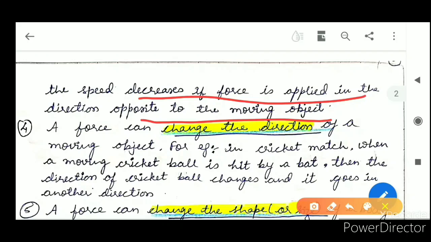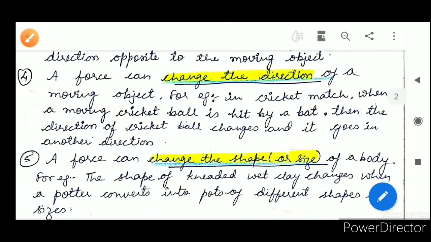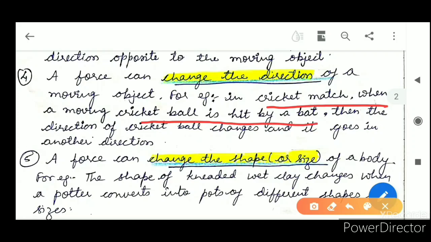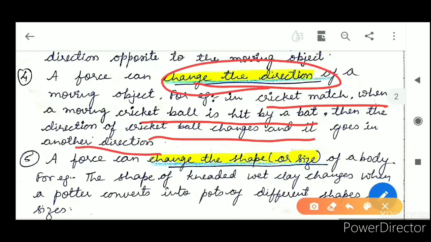Now come to the next: a force can change the direction of a moving object. The best example is whenever you see a cricket match, what happens? A moving cricket ball is hit by a bat. So the direction of the cricket ball changes and it goes in another direction. So this is the example of change in direction.